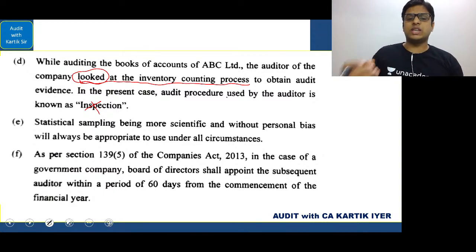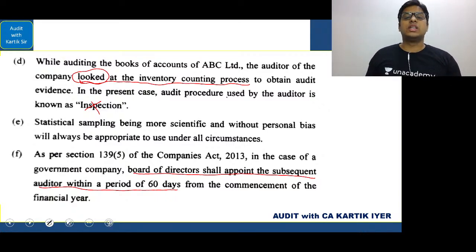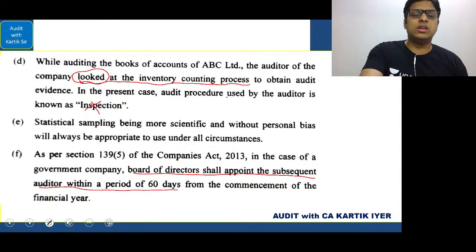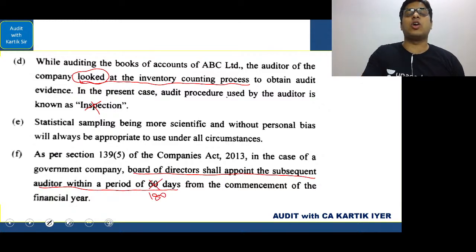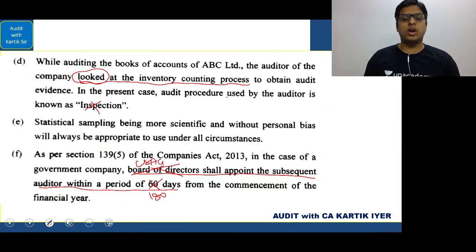Correct? So you understand here that the board shall appoint the subsequent auditor within how many days? Within 60 days from the commencement of the financial year is incorrect, because first of all we have to appoint the auditor within 180 days, and second, the appointment cannot be done by the board of directors. It has to be done by the C and AG. The C and AG has to appoint a subsequent auditor within a period of 180 days from the commencement of the financial year. Very clear?